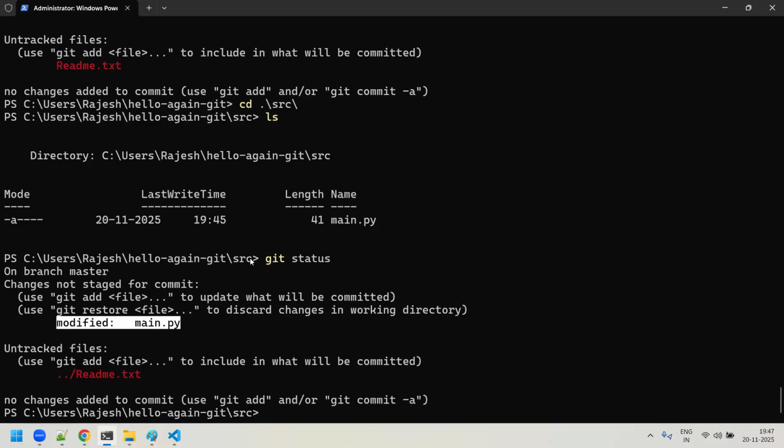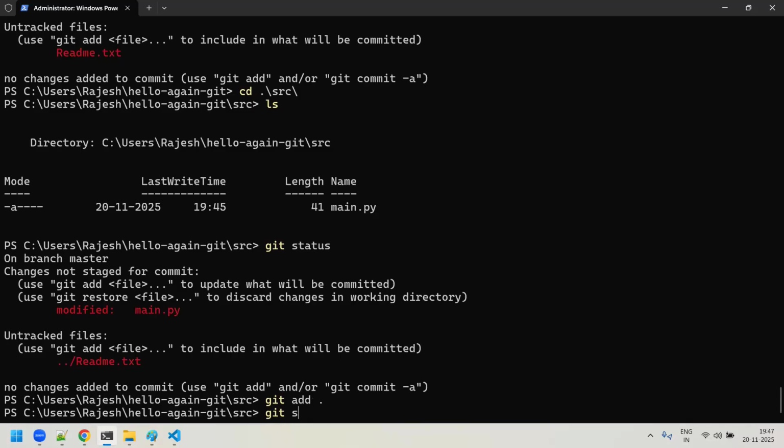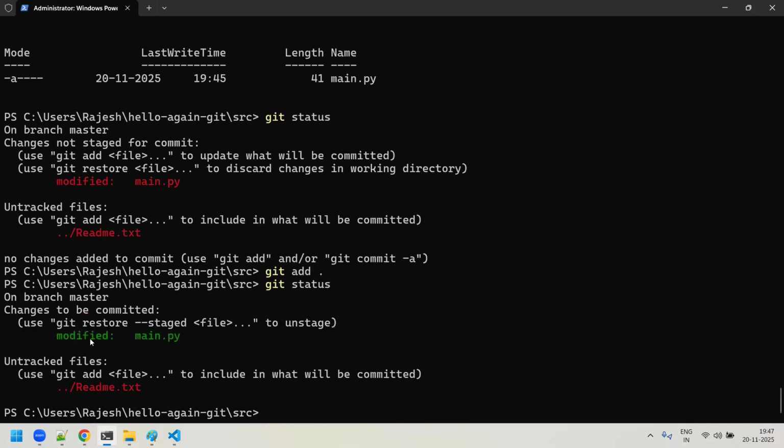I'm inside the src. Here I just do a git add dot. When I do git add dot, only this file will be pushed from the working tree to the staging area. I say enter, then I do a git status. Now you can see this is under modified. So if you want to individually move some files from the working tree to the staging area, you can get inside that folder and run this git add command.